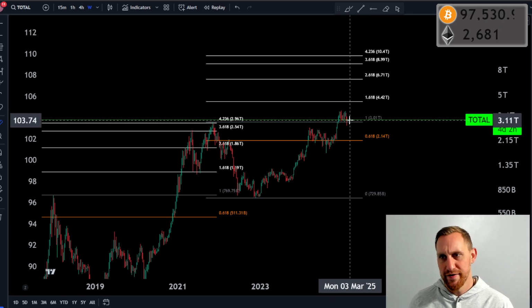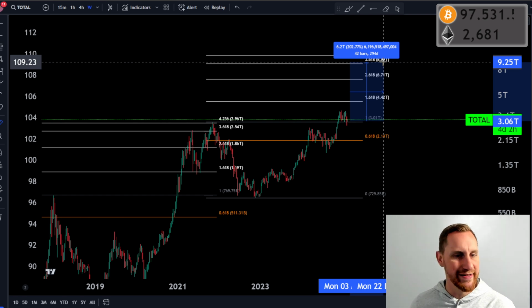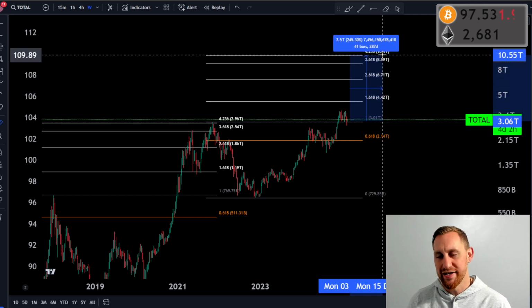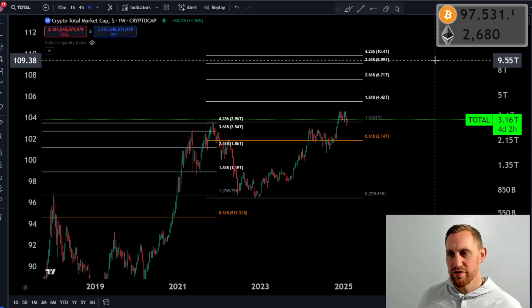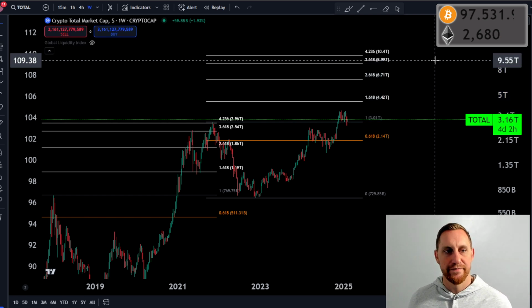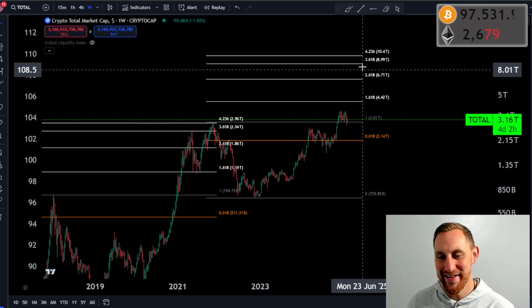Scenario number two is we go for these Fibonacci levels and Bitcoin continues to dominate because we're not getting QE, we're not getting the money supply growing. If you didn't watch yesterday's video, watch yesterday's video. Great explanation on why we need more money in markets to make these coins go up. We hit these Fibonacci levels and it's Bitcoin running the show. That would probably be if things continue the same. We don't get QE, they don't reduce interest rates anymore, and we just continue with the status quo, QE since 2023.